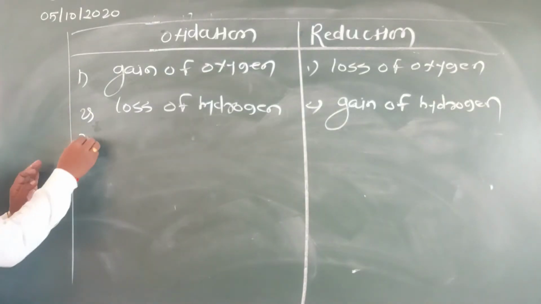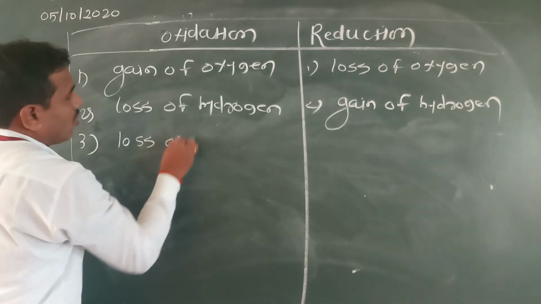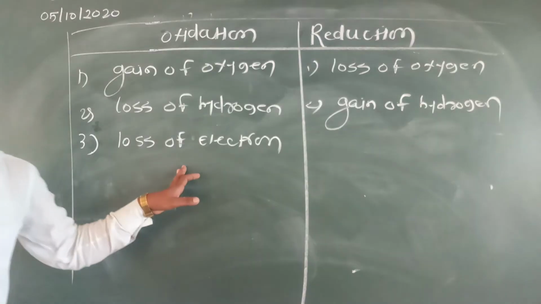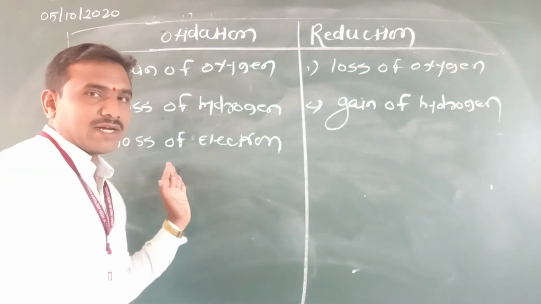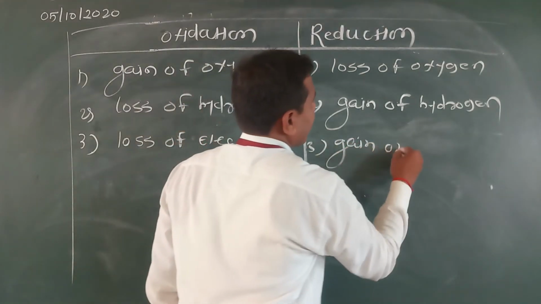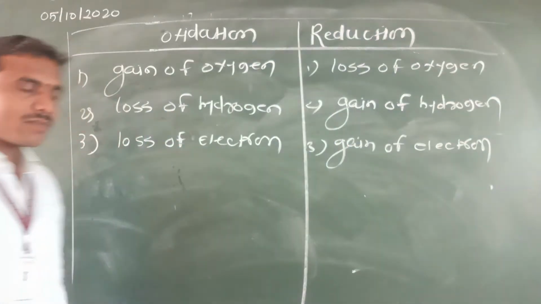Okay. See here, the third point. Loss of electron; loss of electron we can also call an oxidation reaction. In reduction, gain of electron.